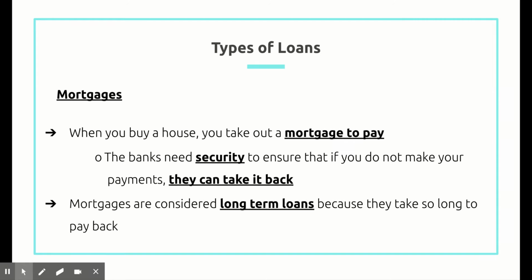So, types of loans. A mortgage is one type of loan. That's when you buy a house, you take out a mortgage to pay. The banks need security to ensure that if you do not make your payments, they can take it back. So mortgages are considered long-term loans because they take so long to pay back.